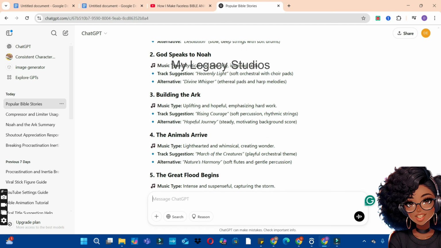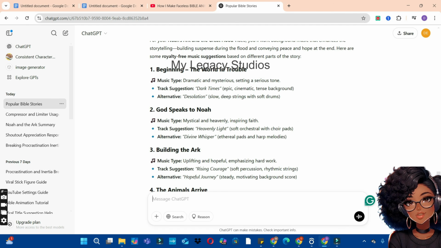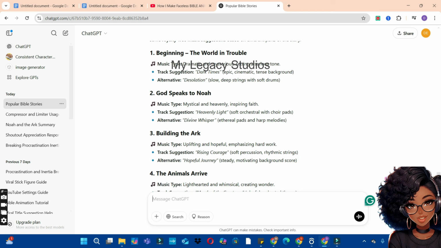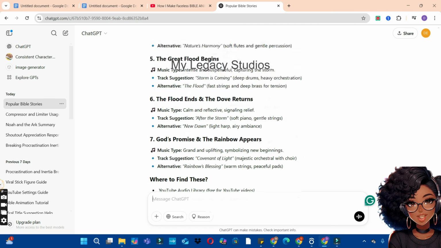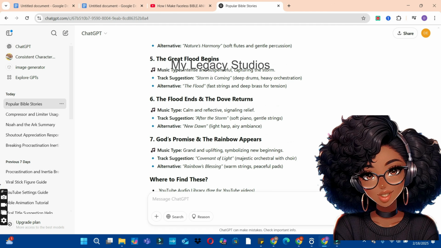Now we have a list of background music ChatGPT has suggested for us to use for this story and has also indicated where we can find this music. We can find one from the YouTube audio library, and you can also find some on Epidemic Sound and also other websites where you can find free music to use. So we are going to leave this one hanging on ChatGPT and come back for it later.